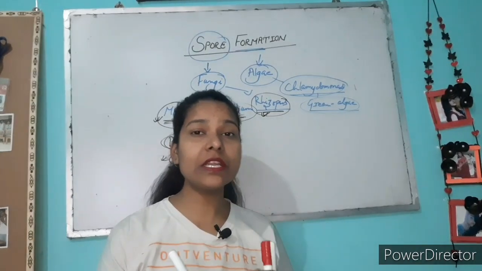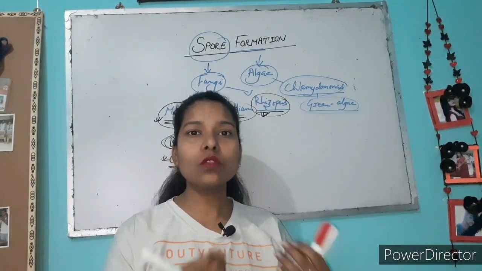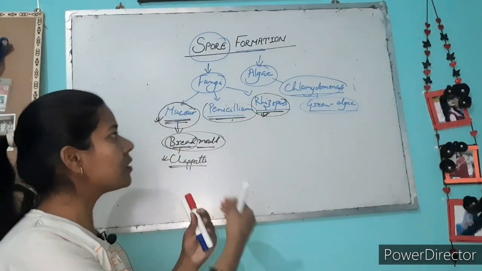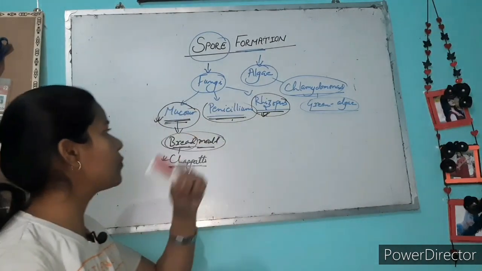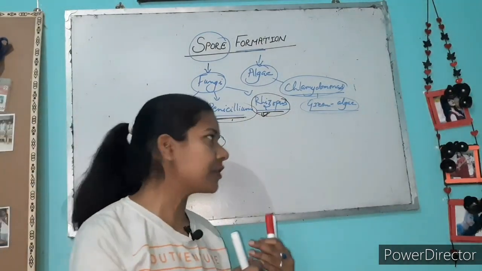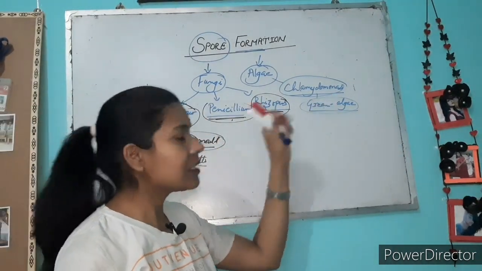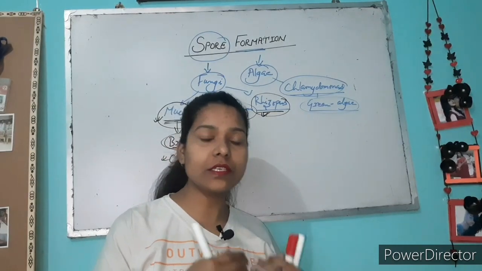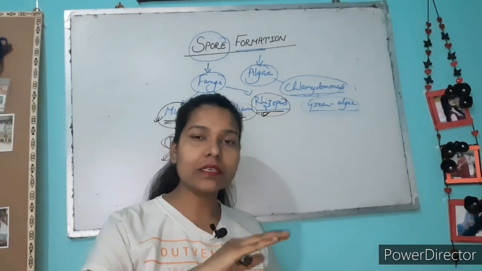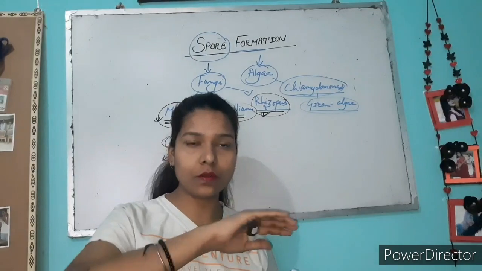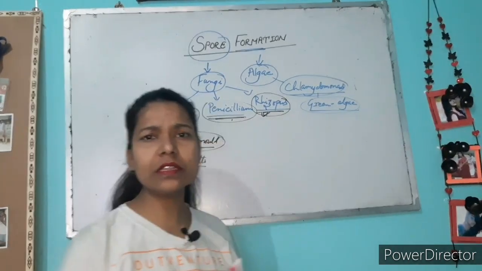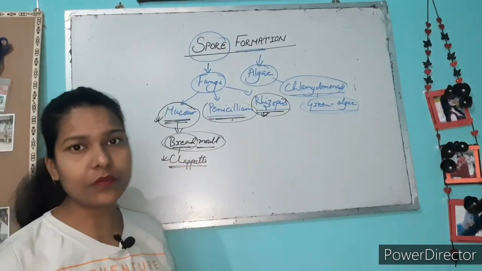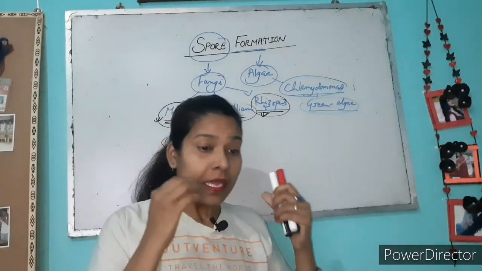Let me teach you how all these organisms reproduce with the help of spores. Chlamydomonas is a green alga found on the back shell of the tortoise. These are all examples of spore formation.